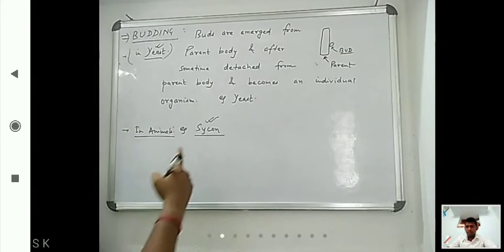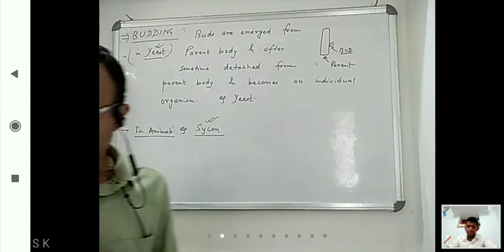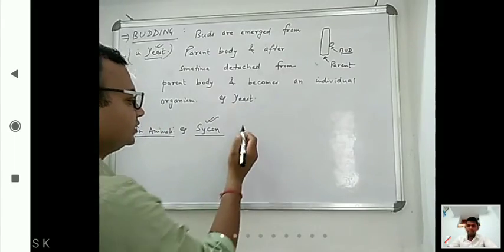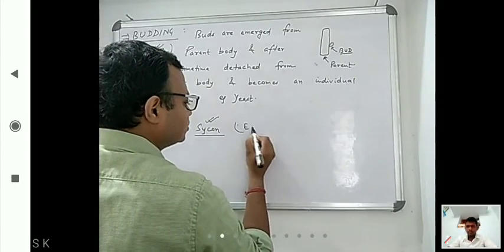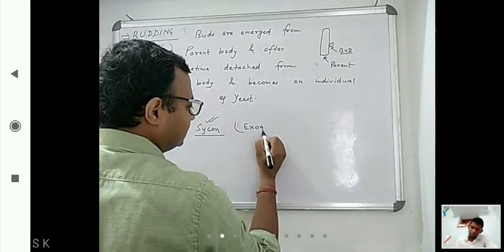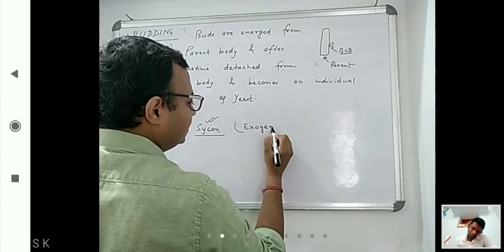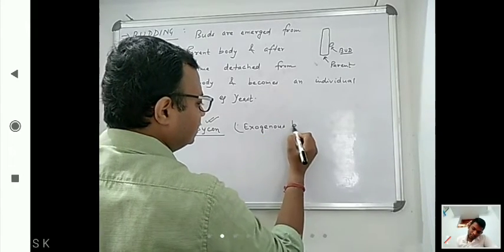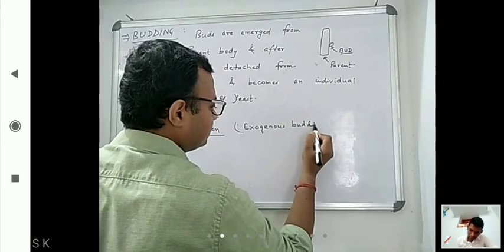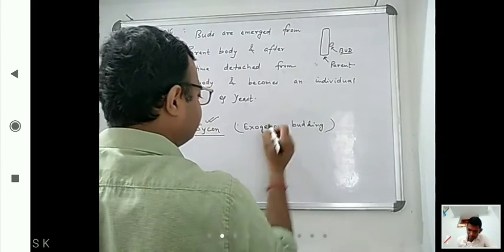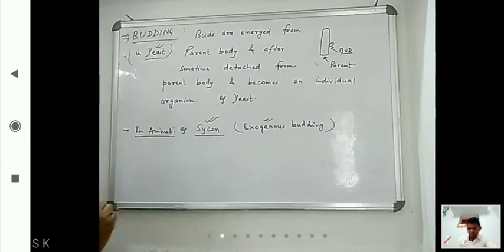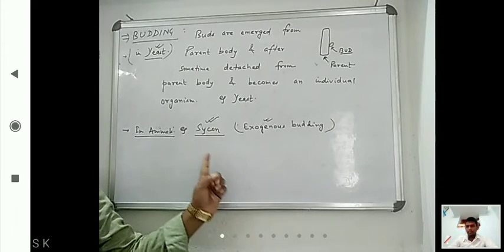That animal is Hydra. Now here which type of budding happens? It is known as exogenous budding. You have to remember this term, exogenous budding. So exogenous budding occurs in Hydra.